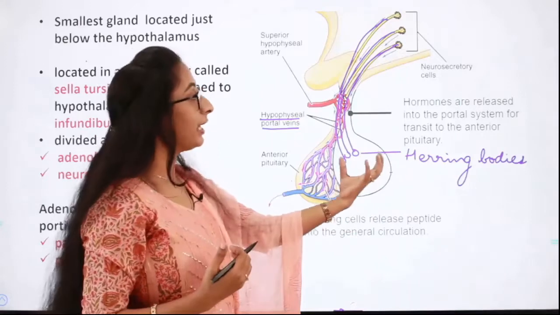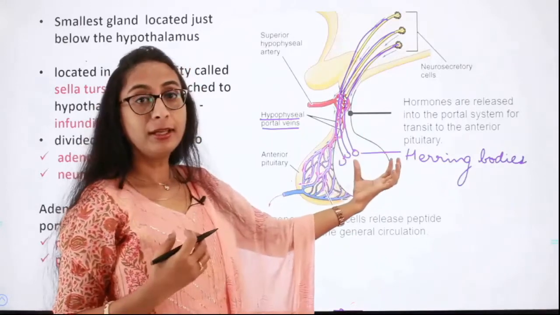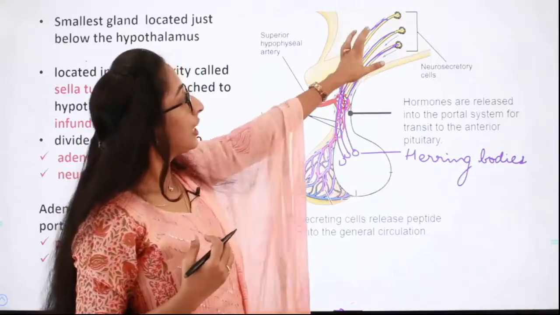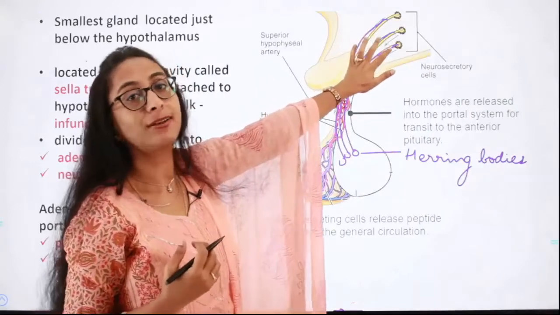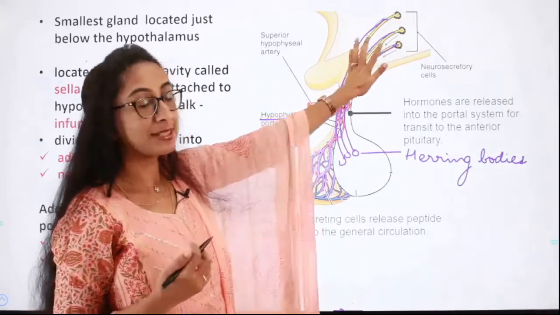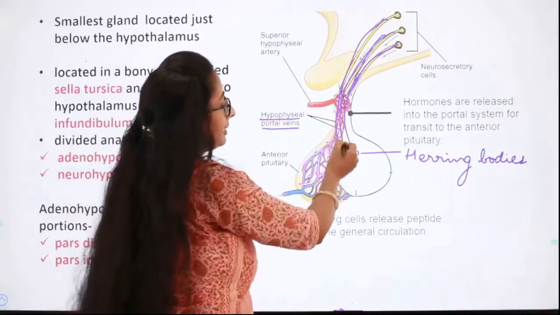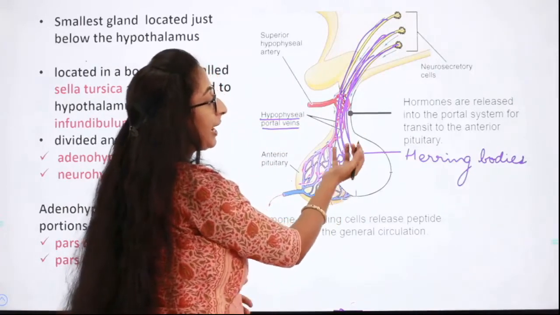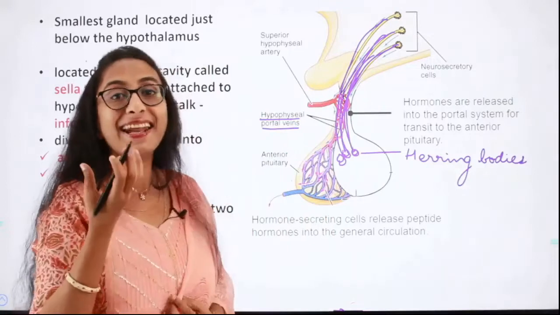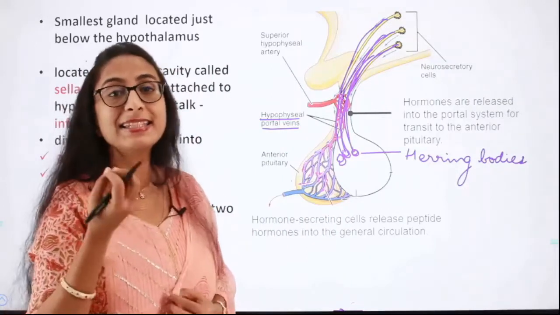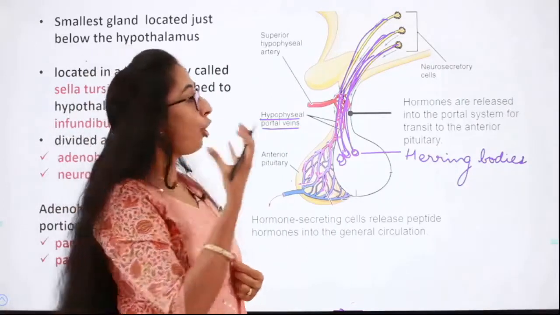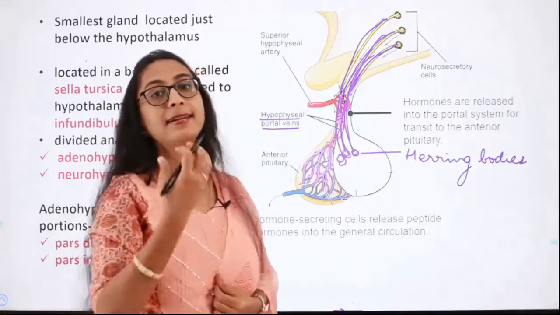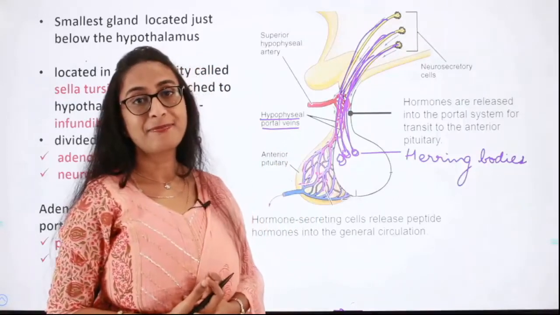It is only capable of storing the hormones which are synthesized by the neurosecretory cells in the hypothalamus. The axons and the terminals end over here in the posterior pituitary, and there are vesicles called Herring bodies, and it is in these Herring bodies that the hormones are stored and utilized.